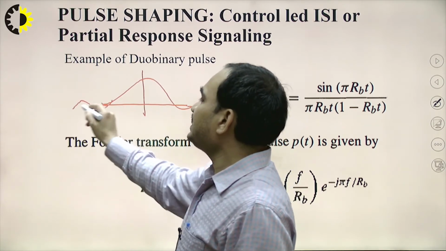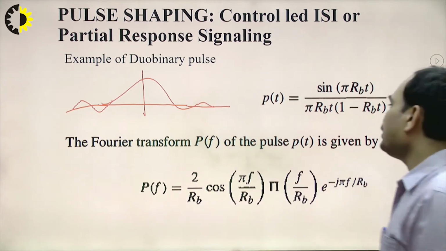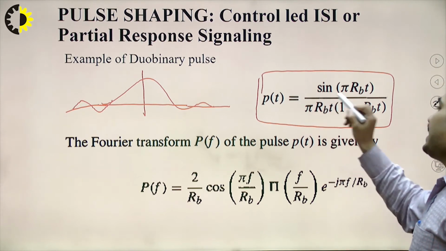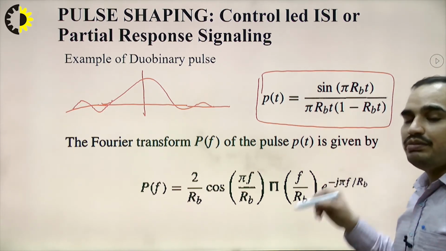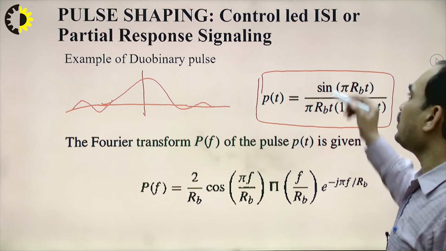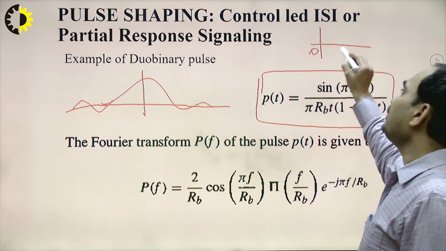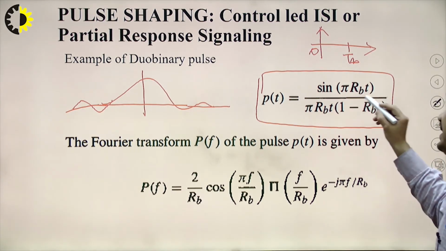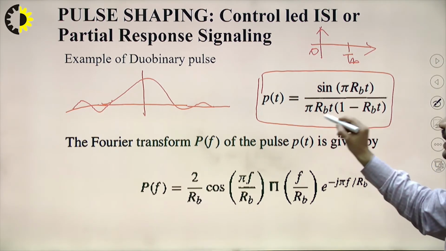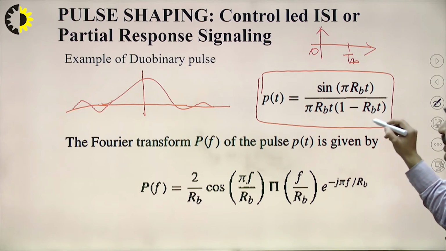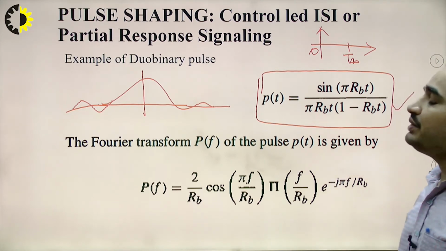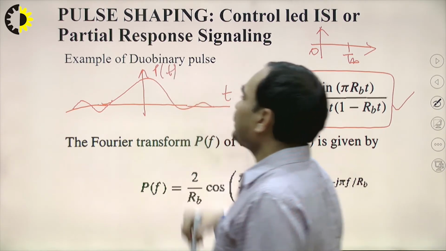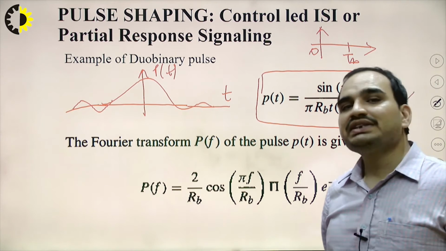If you are considering the sinc function in the time domain, how is it represented? It is represented by the pulse p(t) equals sin(pi Rb t) divided by pi Rb t, where Rb is the rate of the pulses, or you can say the bit rate, for the bit duration from 0 to Tb. So this will be the bit rate. It is given by sin(pi Rb t) divided by pi Rb t (1 minus Rb t). So this will be the representation of the pulse in the time domain. We have considered the sinc pulse in the time domain.